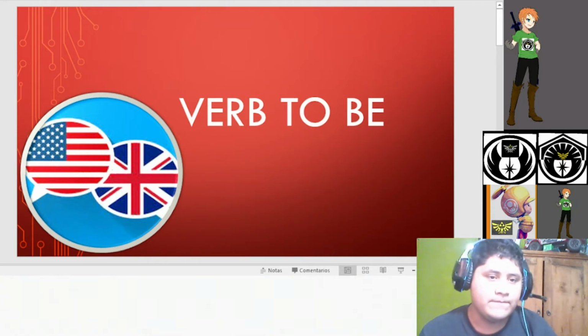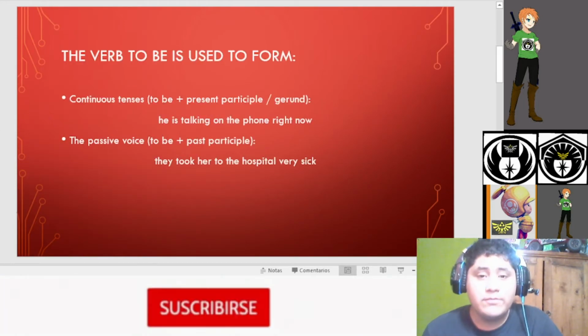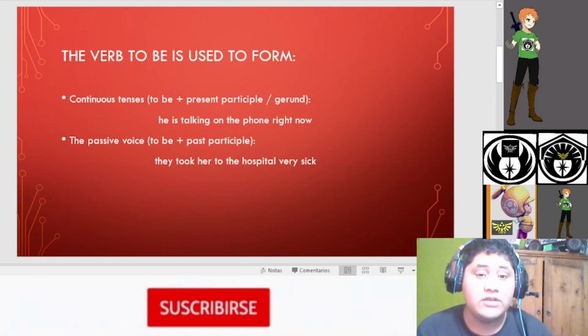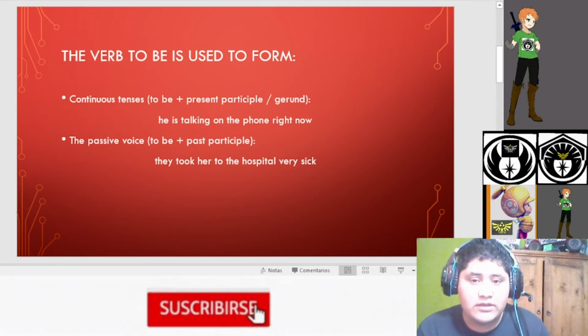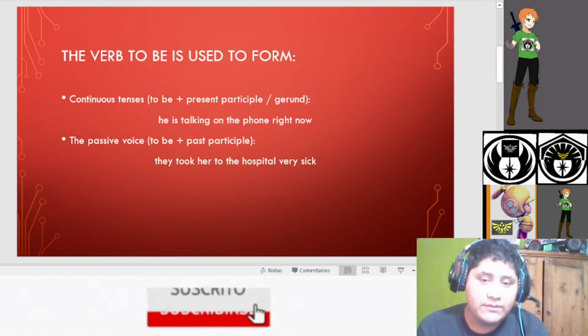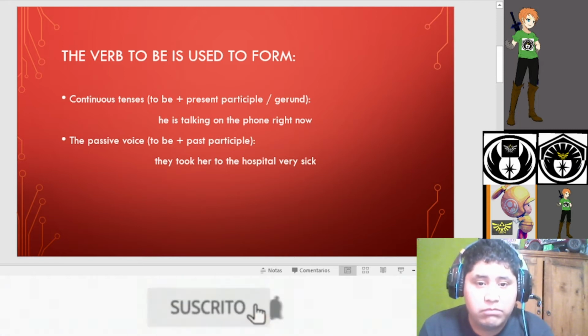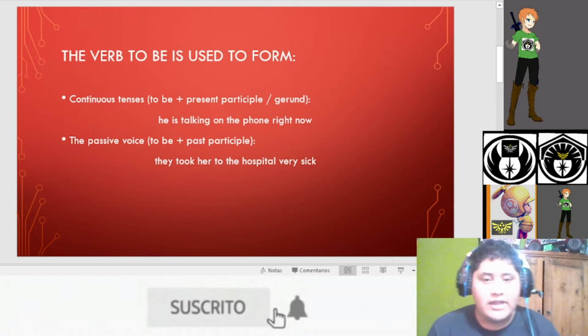Verb to be. The verb to be is used to form the continuous tense: to be plus present participle. Harold, he is talking on the phone right now. The passive voice: to be plus past participle. He took her to the hospital because she was very sick.